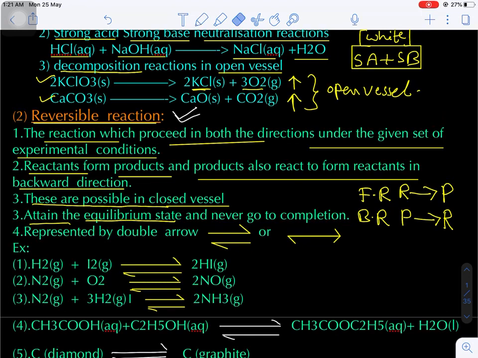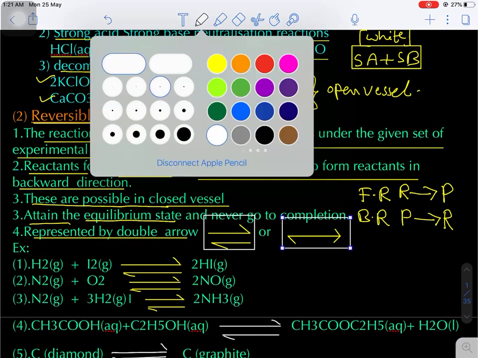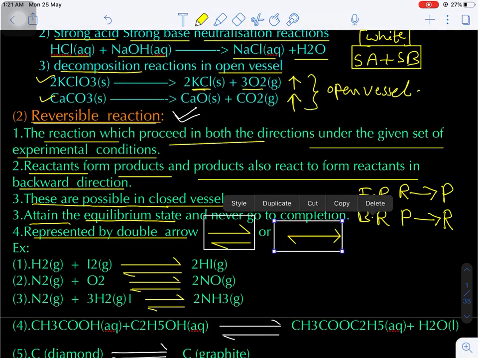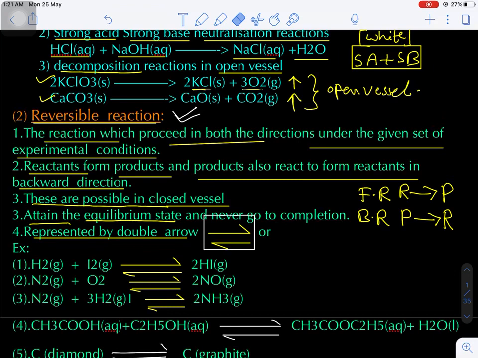Now here, these reactions are represented by a double arrow. This is very important. This double arrow representation corresponds to both forward and backward reaction continuing to take place. Are you getting my point? Here, half arrow right side, half arrow left side generally. Otherwise, we can write a complete arrow right side and a complete arrow left side. This is the representation of a reversible reaction.